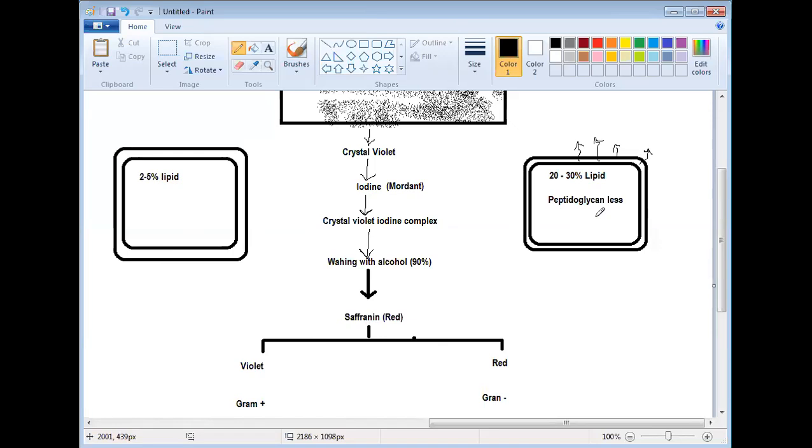There are lots of characters that are similar in all gram positive bacteria, and in all gram negative bacteria similarly lots of characters are the same. That's why, while treating a patient who has any bacterial infection, this knowledge is very important.